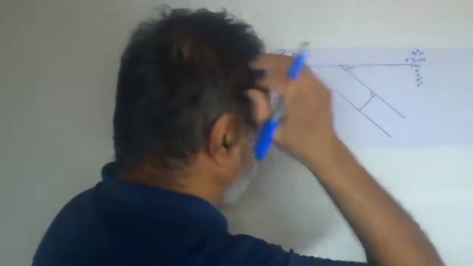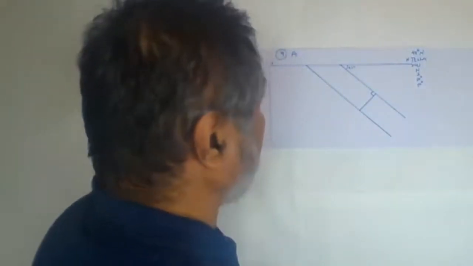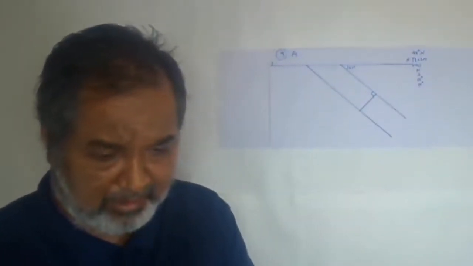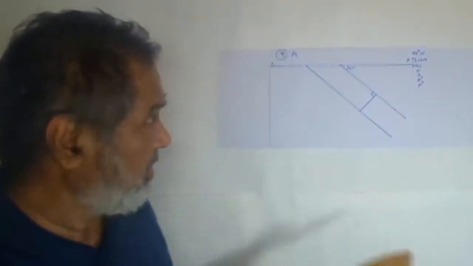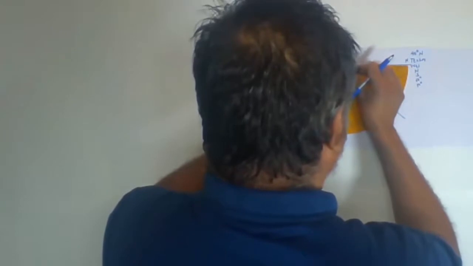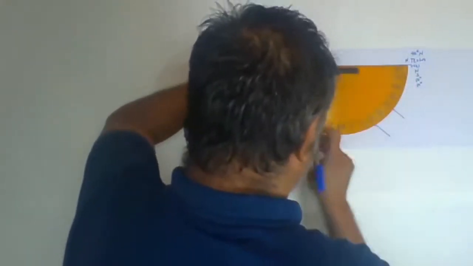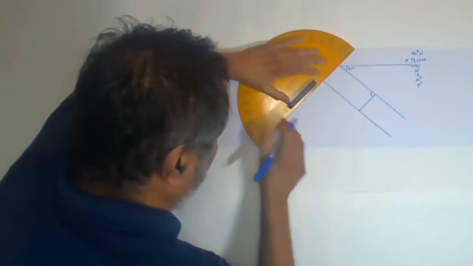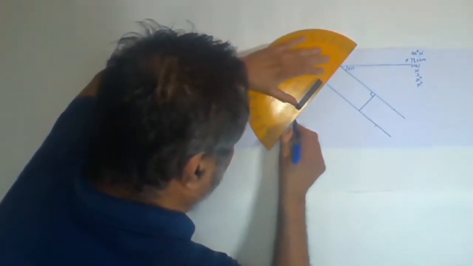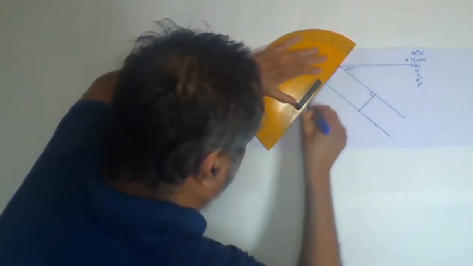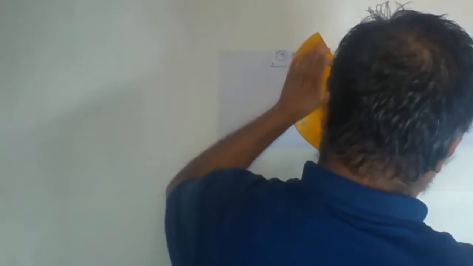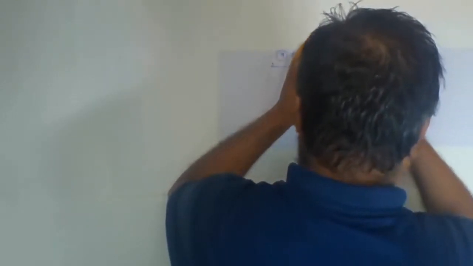Now the hill slope, 60 degree and 50 degree. North 60 and here on this, 50 degree. South 50 degree. 40, 50. Yes.